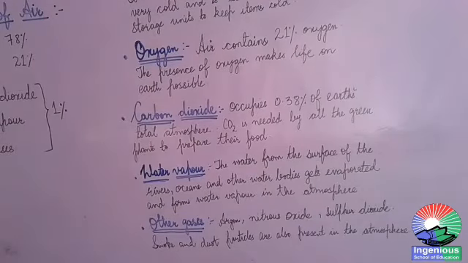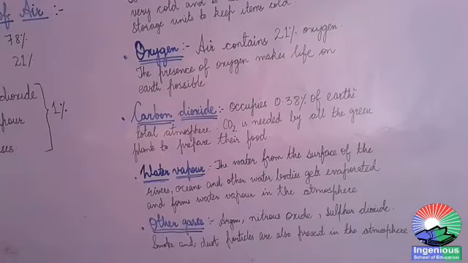Oxygen is also a combustible gas, which means that oxygen can catch fire easily and quickly. So this oxygen occupies 21% of the Earth's atmosphere.